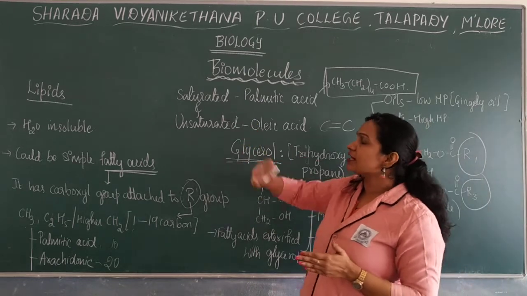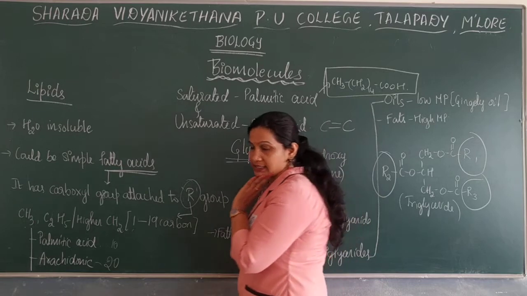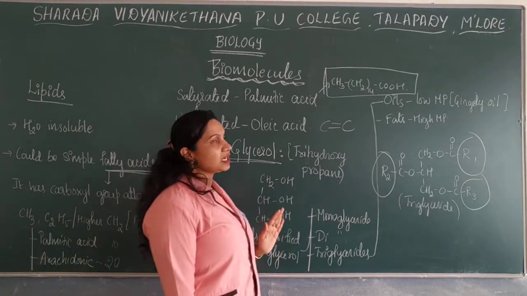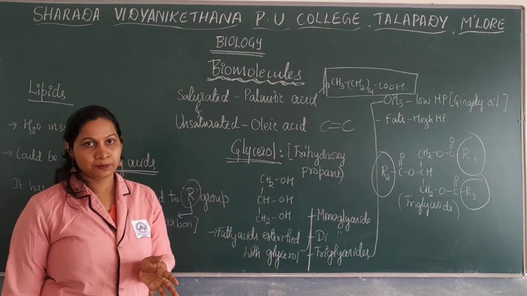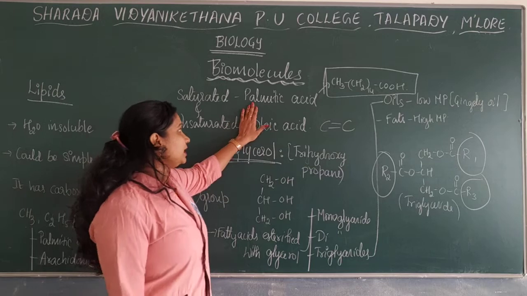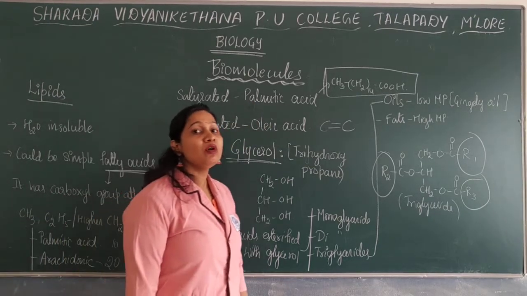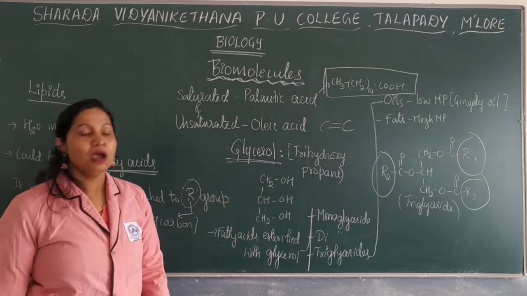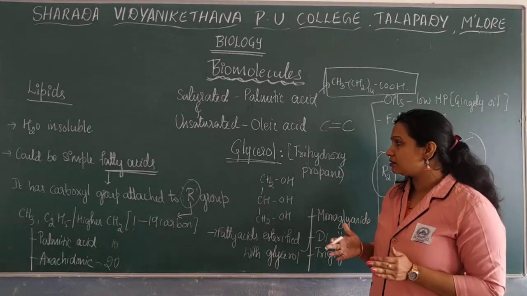Regarding saturated and unsaturated fatty acids, saturated fatty acids consist of single bonds between the carbon. So between the carbon they don't have double bonds. Example, palmitic acid. Unsaturated fatty acids consist of one or more double bonds between the carbon. For example, oleic acid. One more type of simple lipid is glycerol.